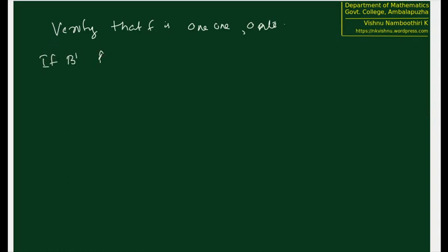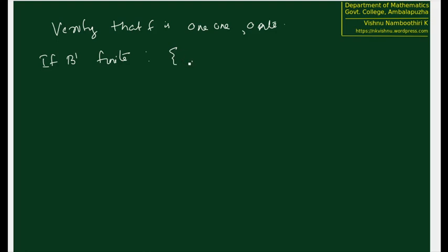If b dash is finite, it's actually going to be a little bit easier. We can of course provide the labeling in different ways. Maybe we can put all the elements in b dash in the beginning of a, and we can start labeling with b dash, and suppose that n elements are there, we will push every element in a by n. So for example, we have the set of all natural numbers countable, and using that we can show that the set of all whole numbers, meaning 0, 1, 2, 3, etc., is also countable.